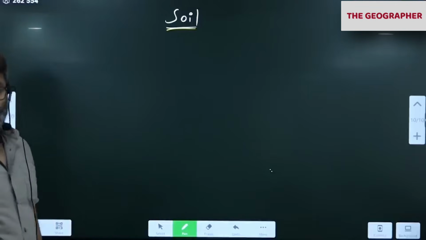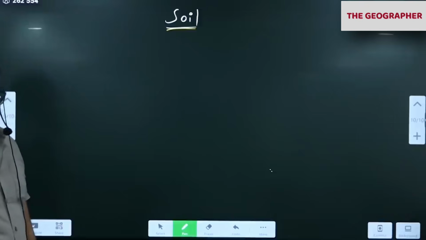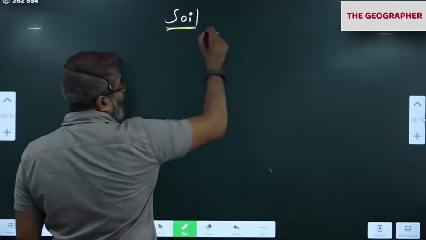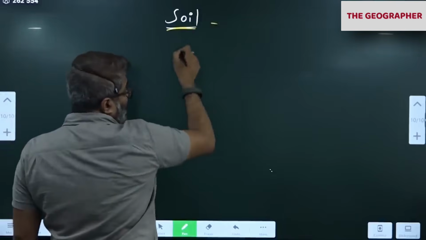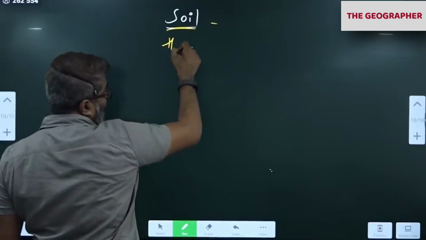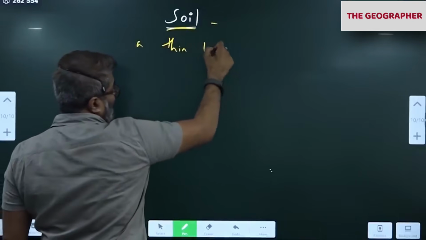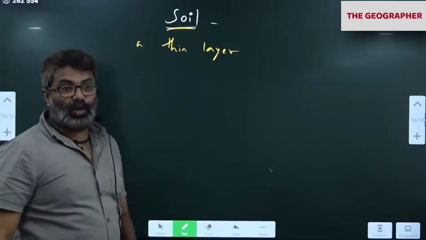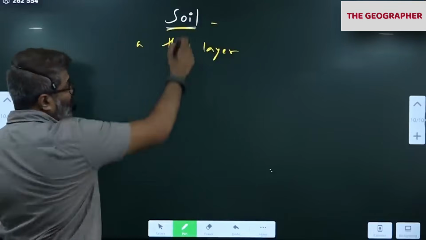Soil. If you notice soil on the earth's surface, it is not a very thick layer. It is a very thin layer. Soil is formed due to weathering of rocks. So soil is a weathered rock.